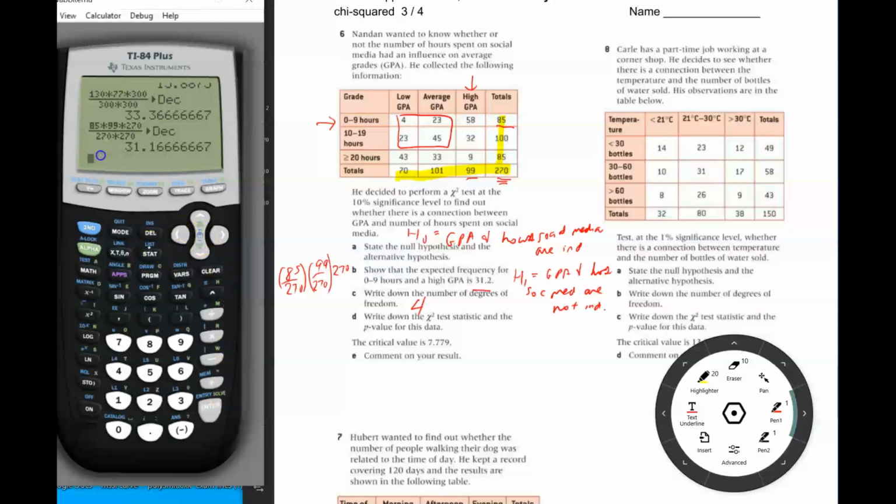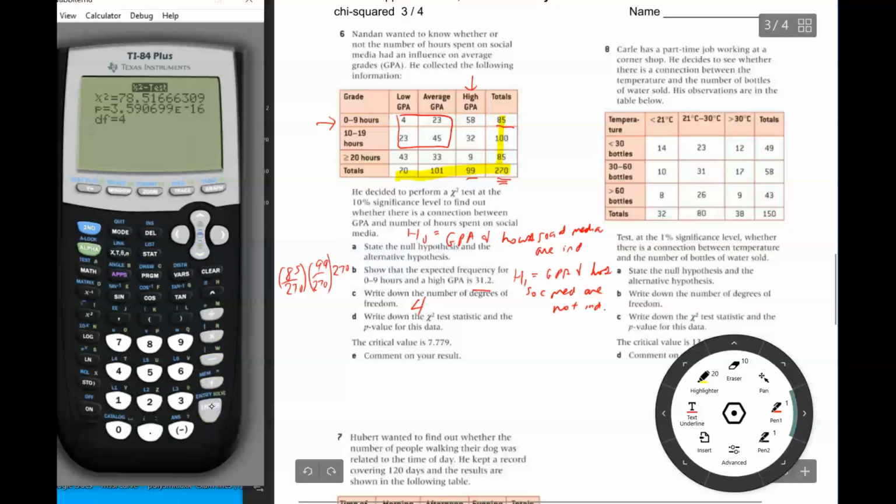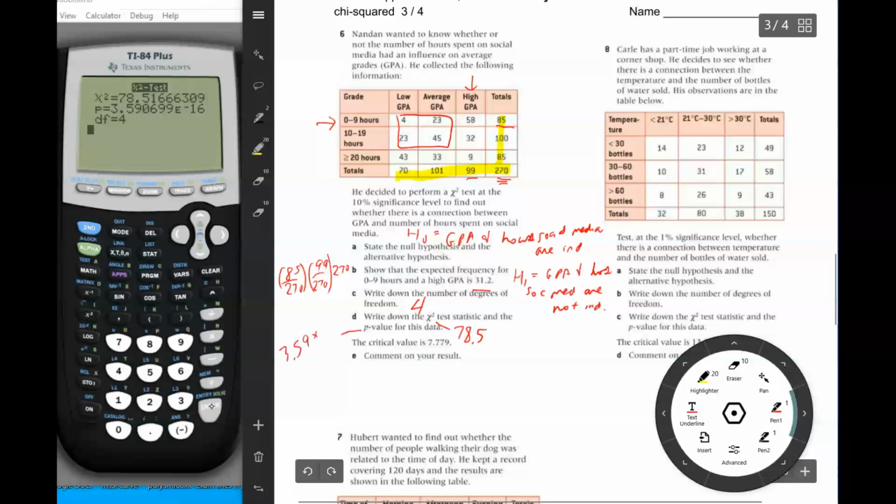So how do we do that? We're going to go to stat, calc, start test, and then we go to the chi-squared option, and the observed, of course, is A because that's where we put the data, and we have the chi-squared value is 78.5, and the p-value is 3.59 times 10 to the negative 16th.